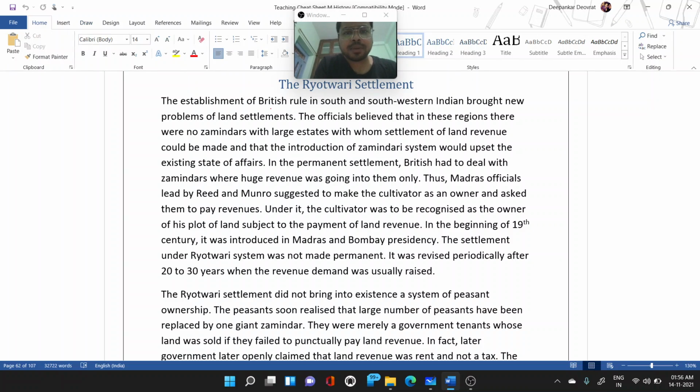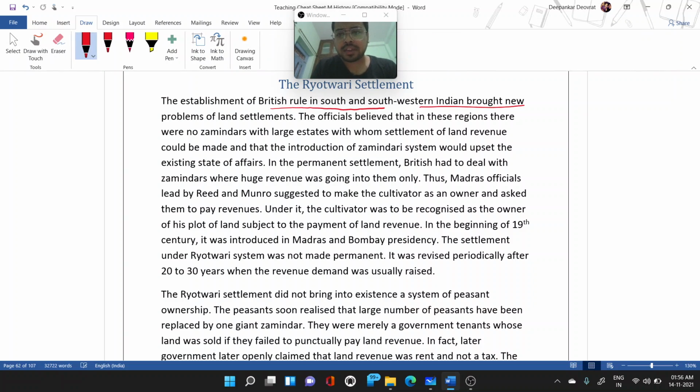The establishment of British rule in South and Southwestern India brought new problems of land settlement. When the British overcame Tipu Sultan and regions like Mysore, they started to rule the South and Southwestern parts of India. Now they had the issue of how to collect the taxes.